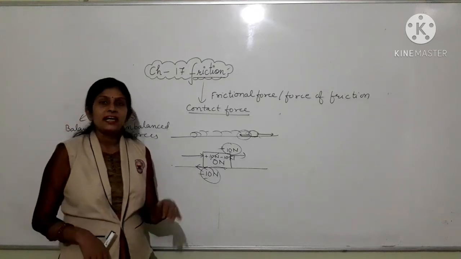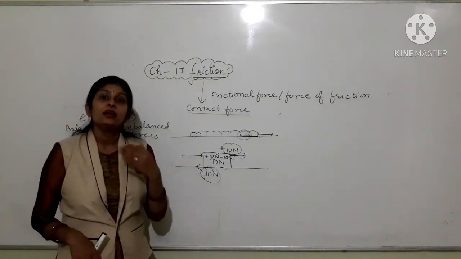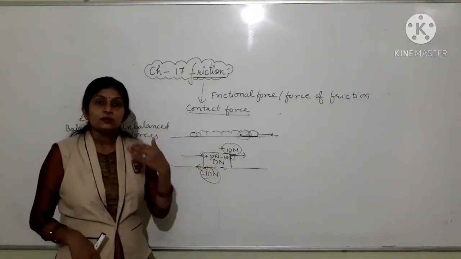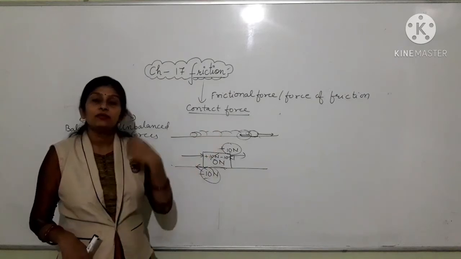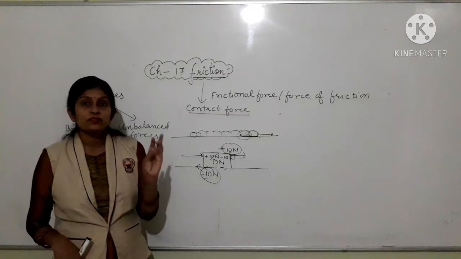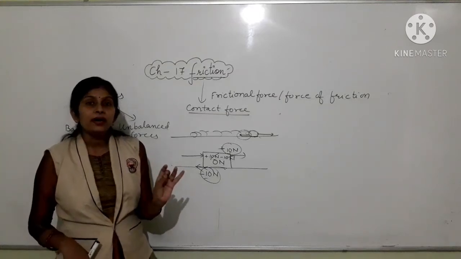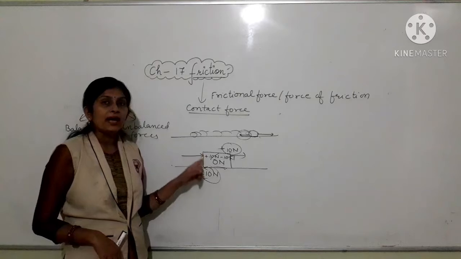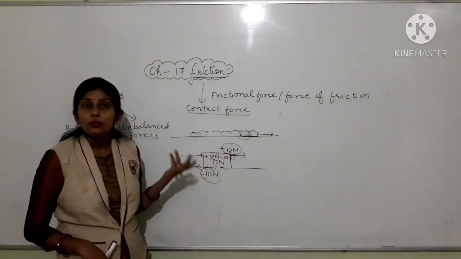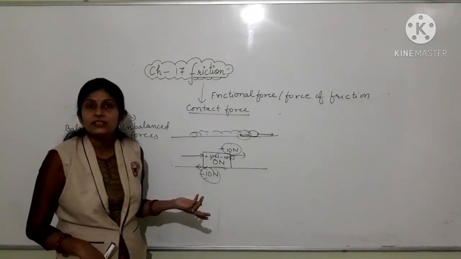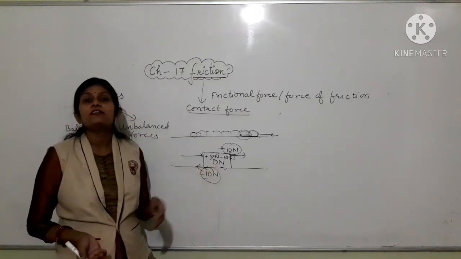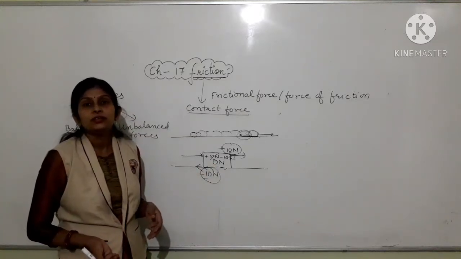If the object has a speed, it will move with that speed. If the object is moving in a particular direction, then it will move in that direction only. So there will be no change in terms of state, speed or direction if balanced forces are acting on the object, because zero means no net or resultant force is acting on the object.